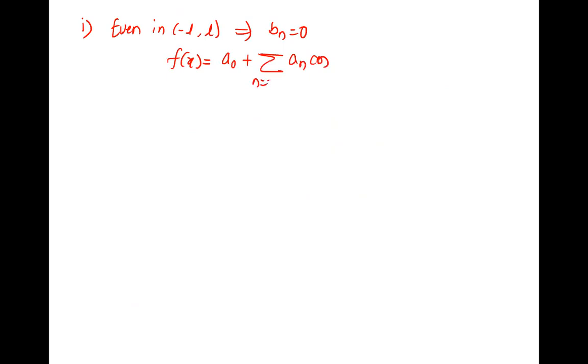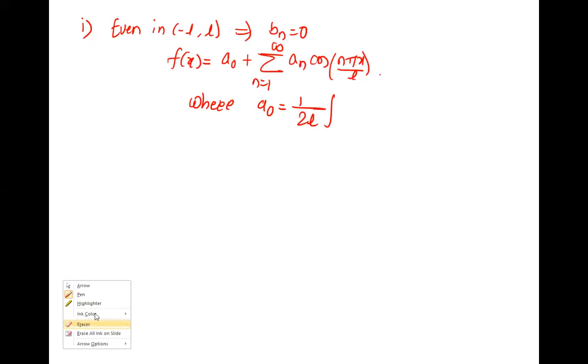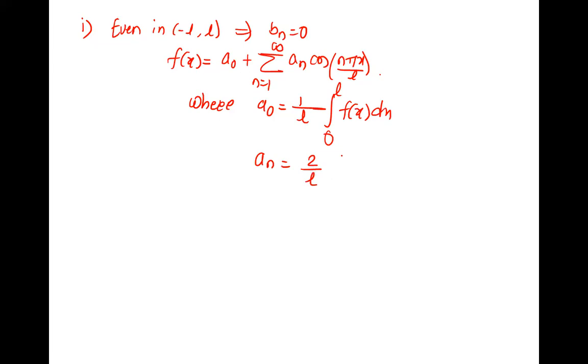First type, if f of x is even in minus L to L, then bn is 0, where f of x is a naught plus summation an cos n pi x by L, where a naught is 1 upon L, 0 to L, f of x dx, and an is 2 upon L, 0 to L, f of x into cos n pi x by L dx.